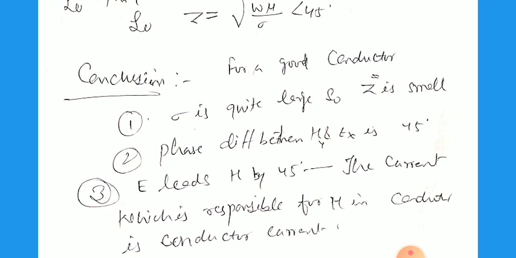So Z equals root of omega mu by sigma, and the angle is 45 degrees. For a good conductor, we can conclude, first, that sigma is quite large, so Z star is small. Second, the phase difference between Hy and Ex is 45 degrees in a good conductor medium. And third, E leads H by 45 degrees. The current responsible for H is the conduction current in the conductor.